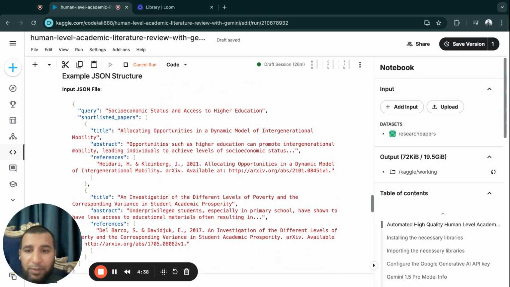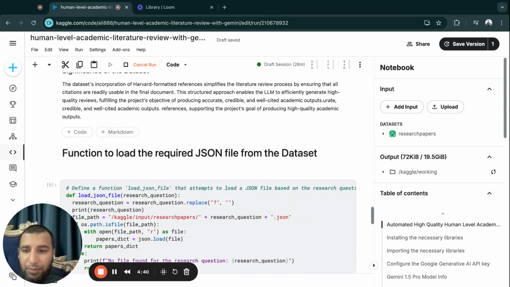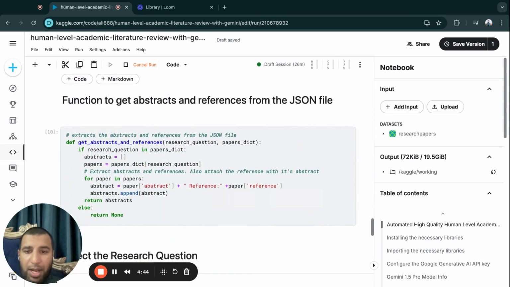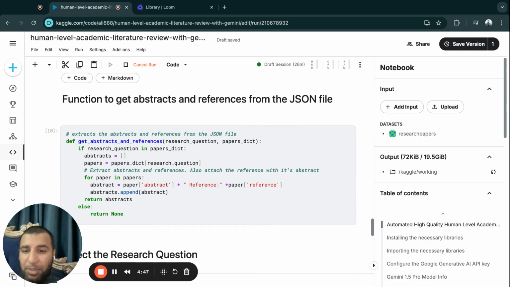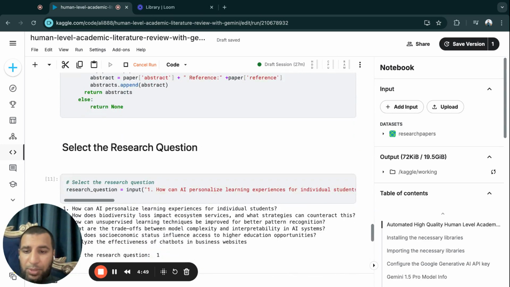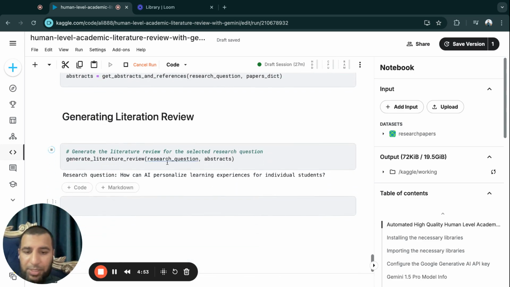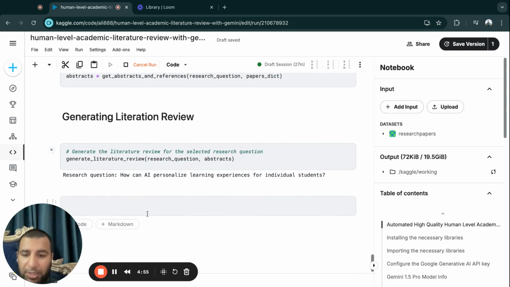Then here, we are giving an example JSON structure of the data set that we have input into this. Then we have the function to load the JSON, and then we are getting the abstracts and references from the paper, because we are adding references for this as well. Then we are selecting the research question, and here you will see we are finally processing the paper, processing the literature review.